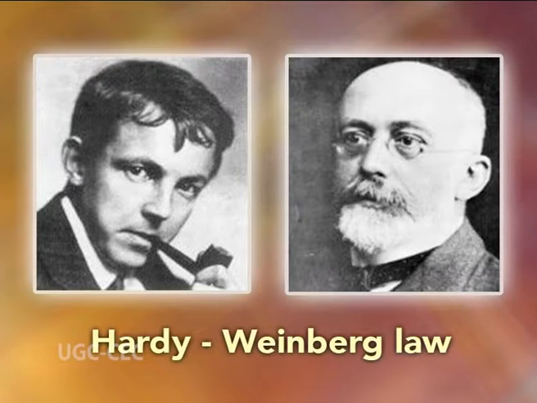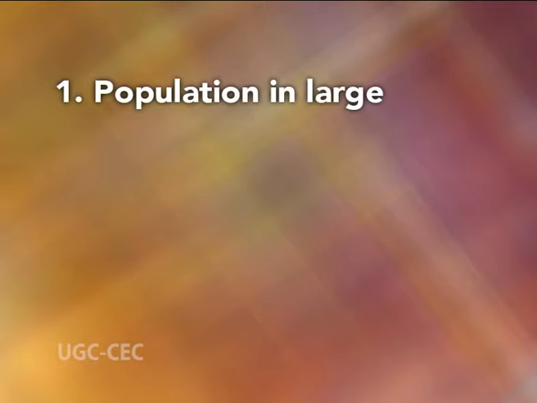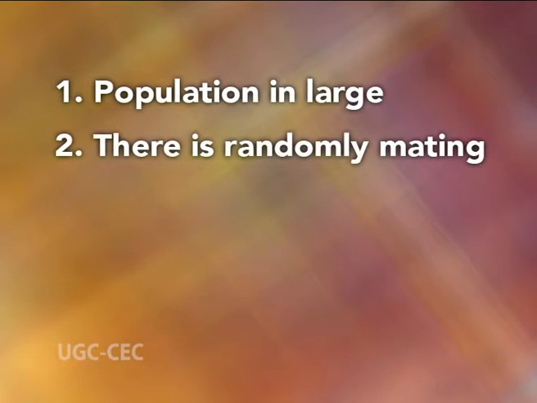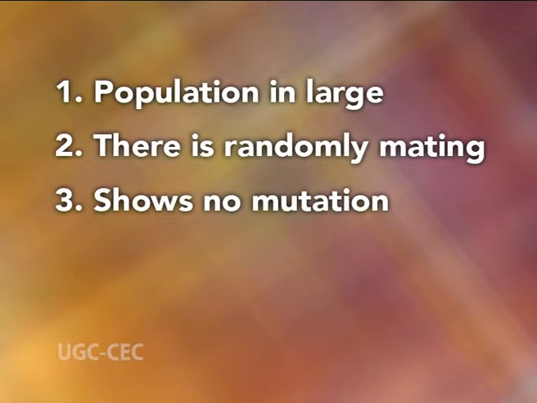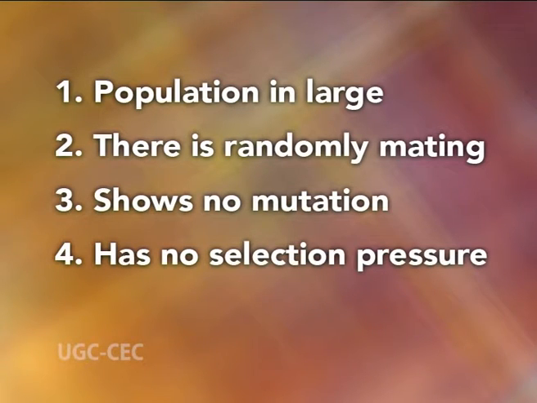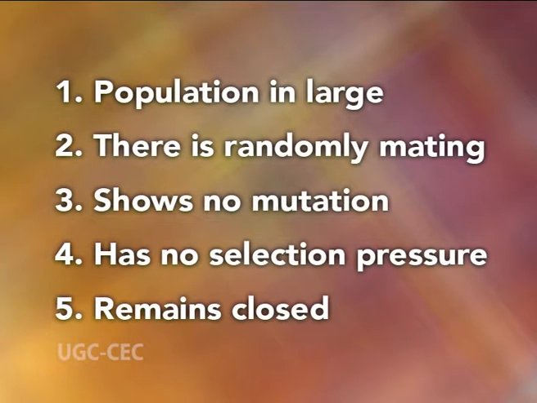The Hardy-Weinberg law states that the frequencies of two alleles and the three genotypes they produce will remain unchanged through an infinite number of generations. The population is said to remain in equilibrium. It should, however, meet the following conditions: the population is large, randomly mating, shows no mutation, has no selection pressure, that is genes are neutral, and remains closed, that is no migration of genotypes occurs.